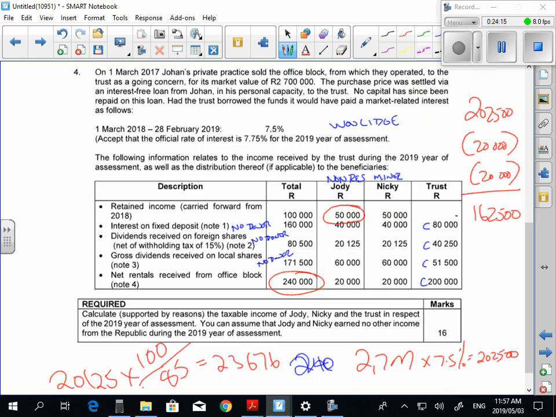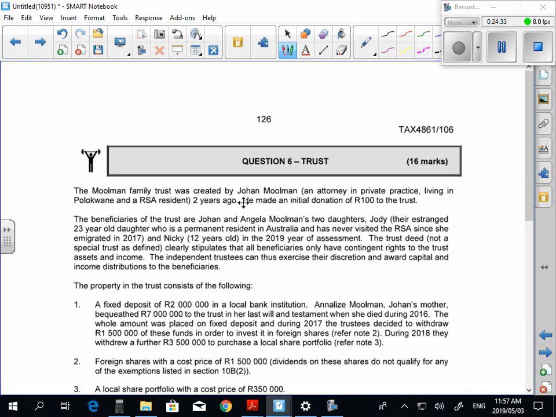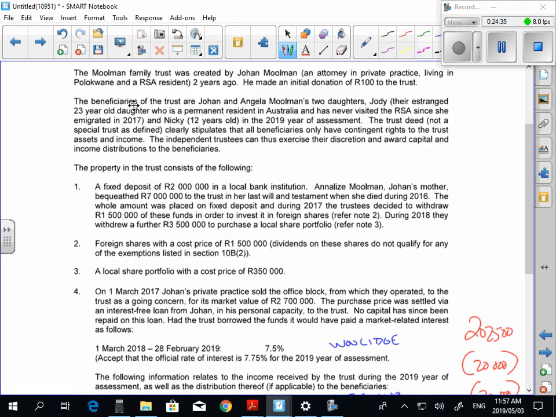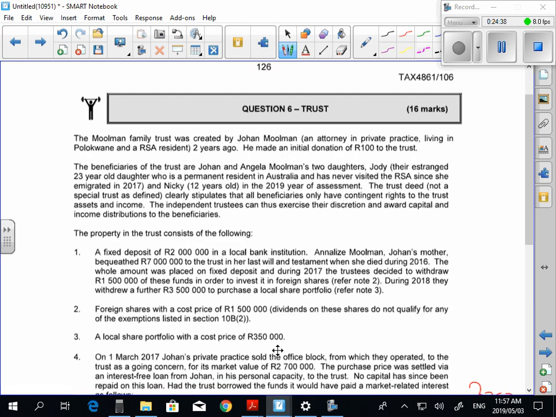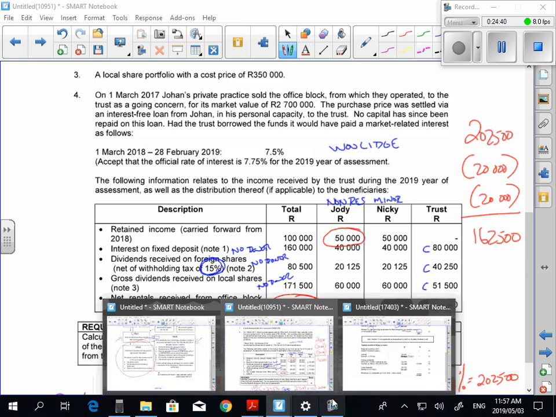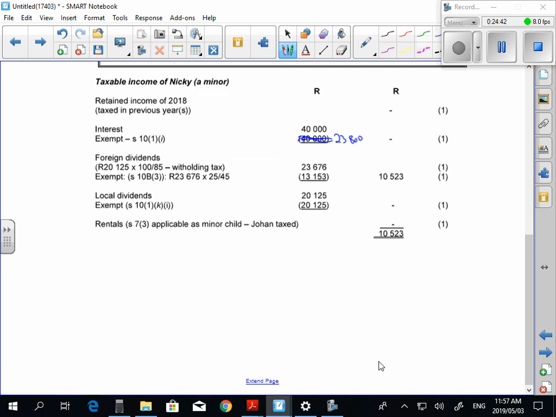Okay. Next thing, guys, the 2125. What are you supposed to do? First, you got to gross up. 2125 times 100 over 85. Why 85? 15% withholding tax there. Are you guys comfortable with that? Okay. So 23,676 less